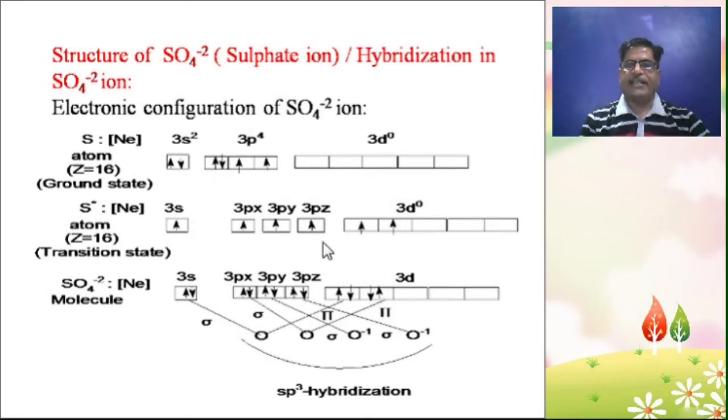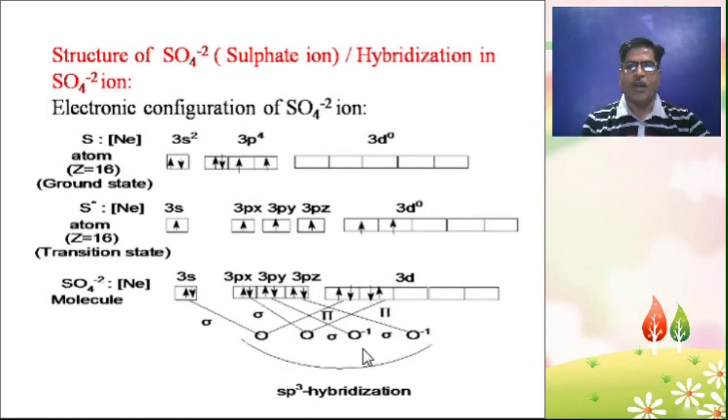So in the excited state of the sulfur atom, now 6 unpaired electrons are available. So these 6 unpaired electrons combine with 4 oxygen atoms.